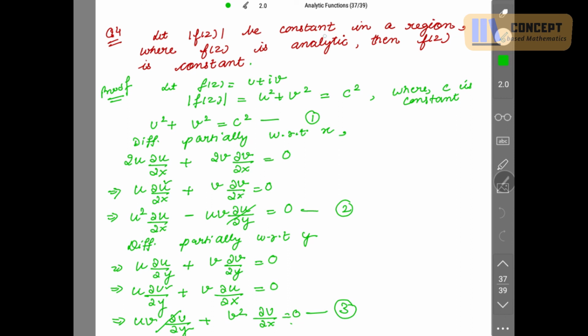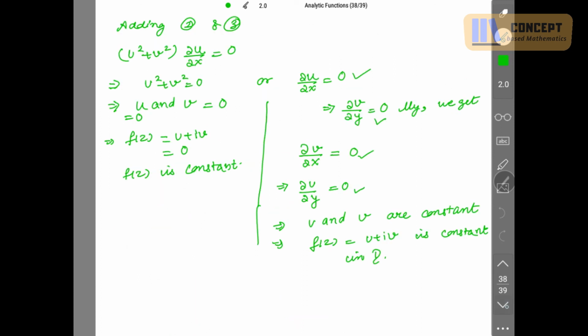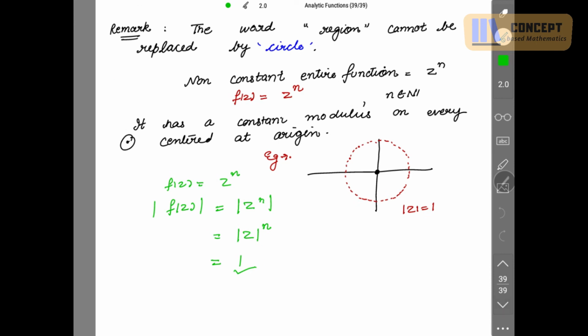This function's mod is constant in the region. But if I consider a circle, then the mod of f z may be constant, but the function itself is not constant. In case of a circle, the function is not constant, but the mod is constant. So this is a big difference between the words circle and region.